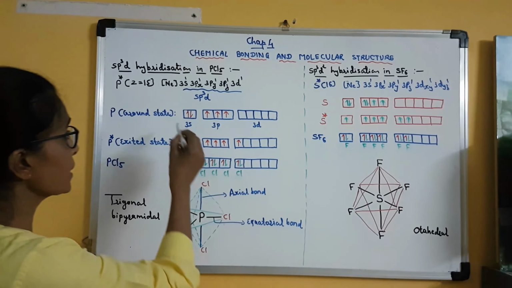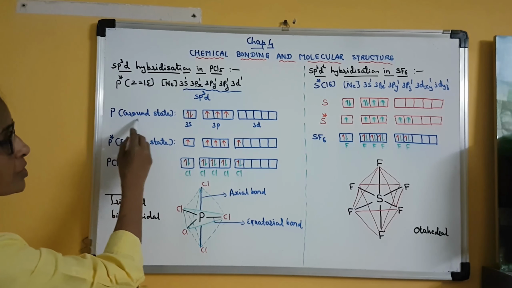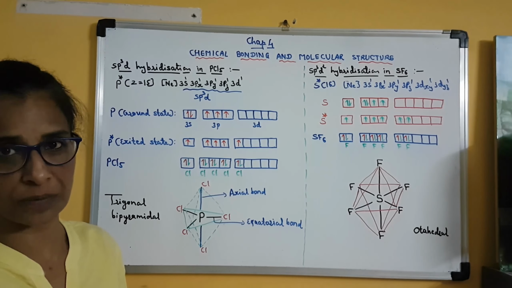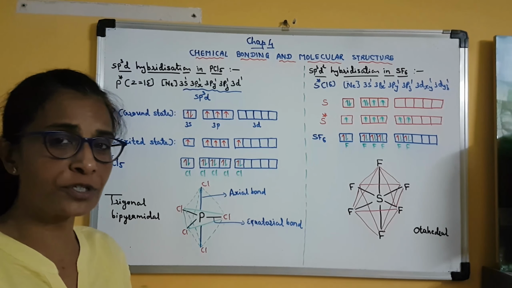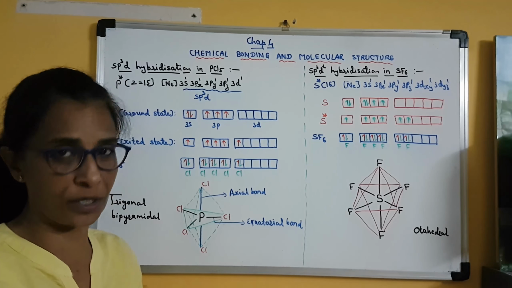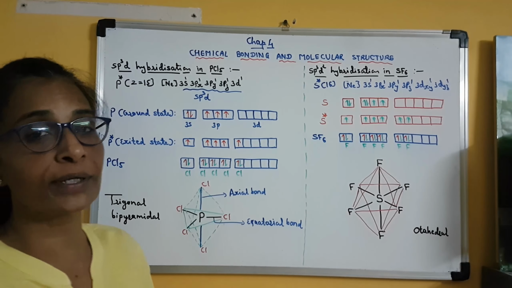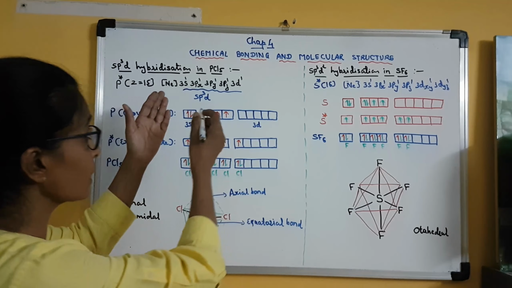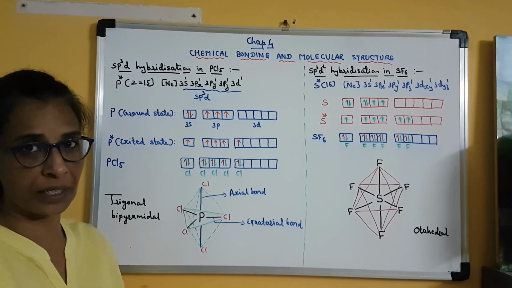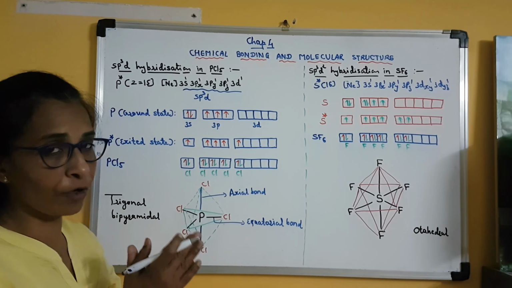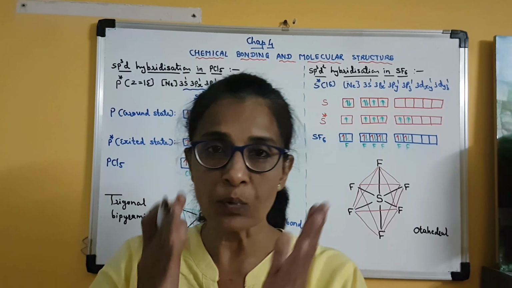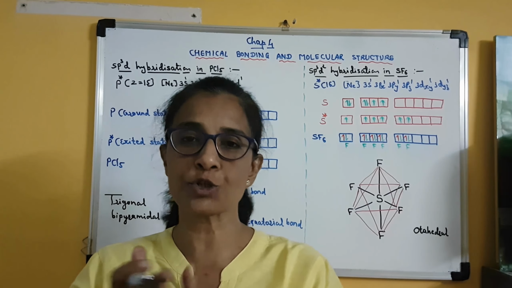Clear? So in the ground state, phosphorus has only 3 valence unpaired electrons, so it can form only 3 bonds. Means the molecule can be PCl3, phosphorus trichloride. But we are talking about phosphorus pentachloride. So for pentachloride formation, phosphorus must have 5 valence unpaired electrons.